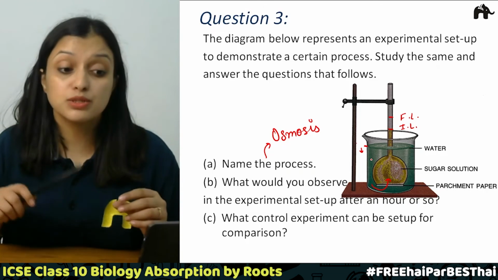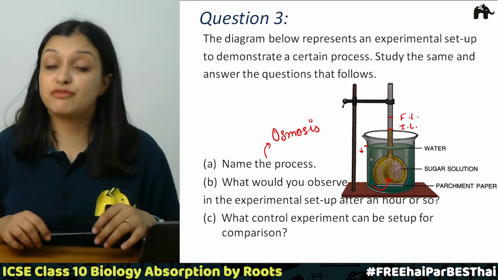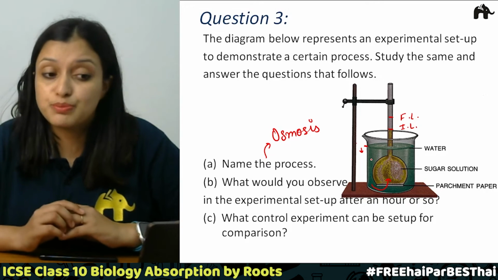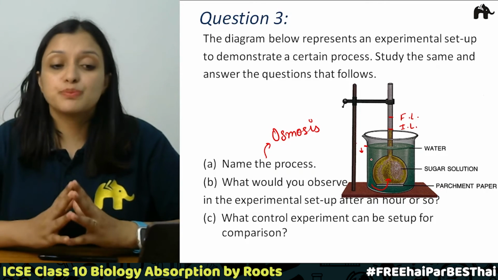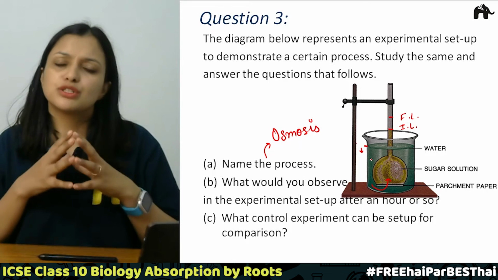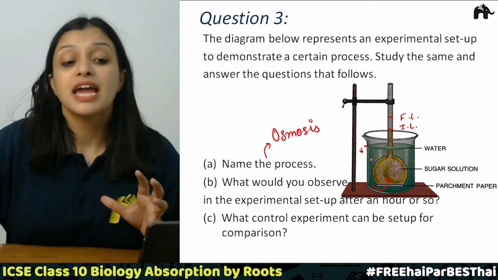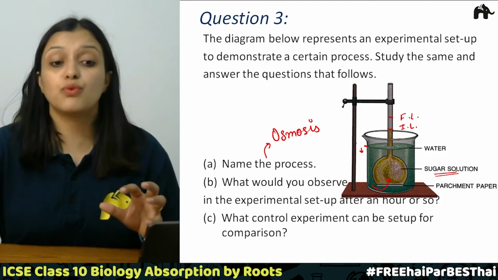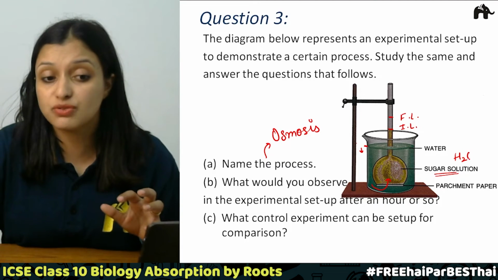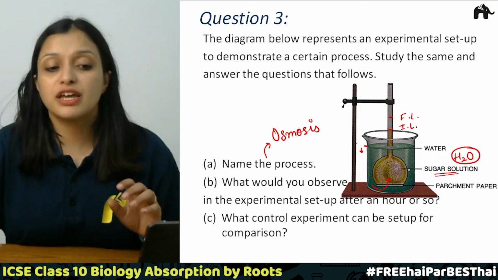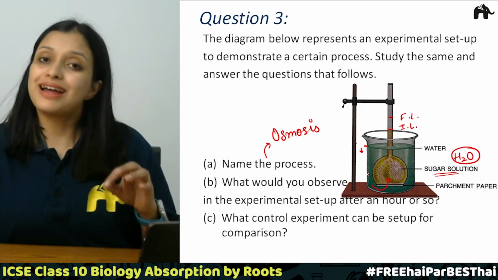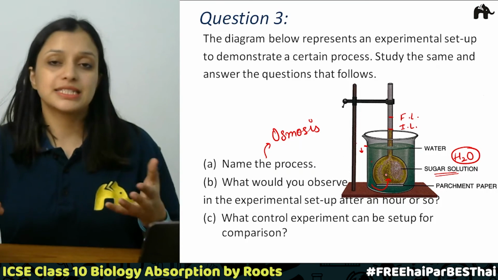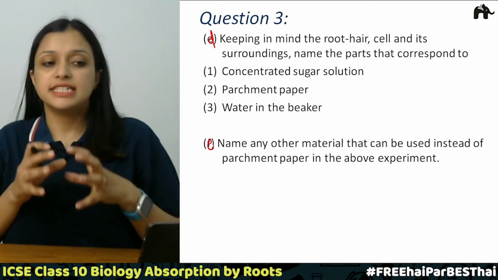Now the C part is what control experiment can be set up for comparison. So what control setup can be set for this particular setup? The control experiment is going to be the same, just that in place of sugar solution in the thistle funnel, what are we going to place? We are going to place water only, right? So there will be water in the beaker, and the same water is going to be there in the thistle funnel. Correct? So simple. Next is the D part.